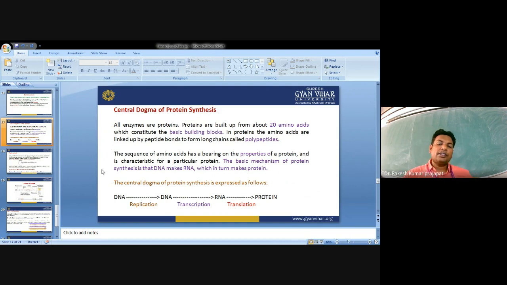The sequence of amino acids has a bearing on the properties of proteins and is characteristic of a particular protein. The basic mechanism of protein synthesis is that DNA makes RNA, which in turn makes proteins. You can see here the central dogma of protein synthesis: DNA to DNA through replication, where DNA produces copies of itself. Then DNA to RNA by transcription, and RNA to protein by translation.